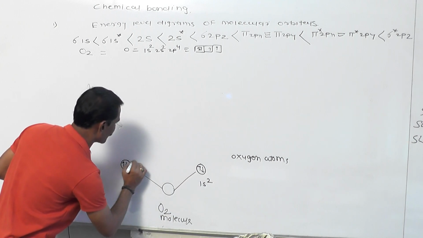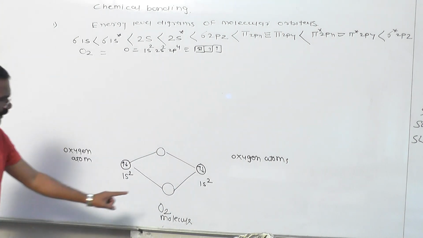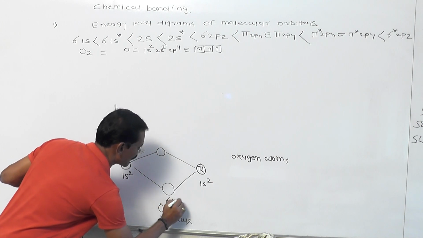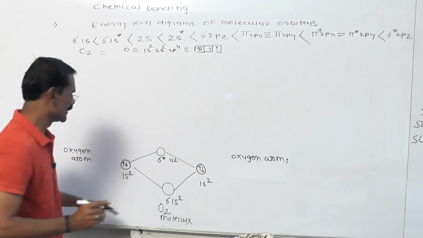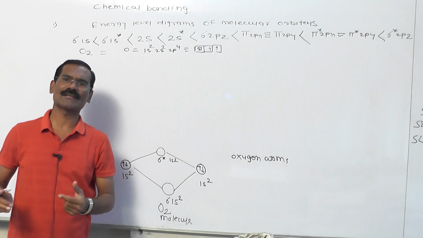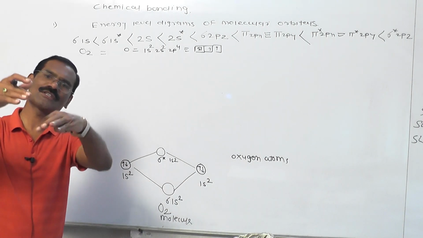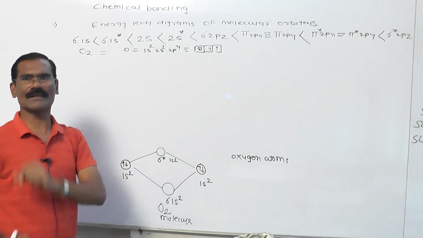Out of that, 1 molecular orbital is bonding and the other molecular orbital is anti-bonding. You know what the BMOs are? This bonding one is called sigma 1s2, and this one is called sigma star 1s2. Why? Because sigma is the bonding molecular orbital and sigma star is the anti-bonding molecular orbital, as you all know very well. When 2 atomic orbitals overlap each other, they give 2 MOs. Out of those 2 MOs, one is bonding and the other is anti-bonding.